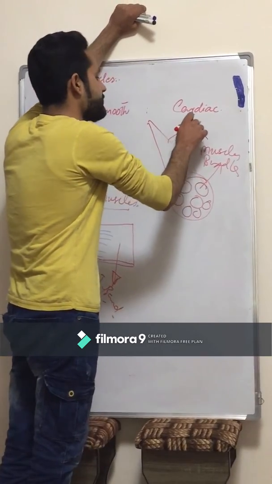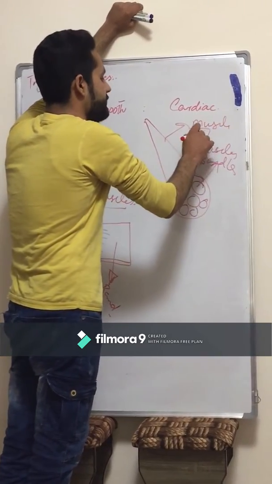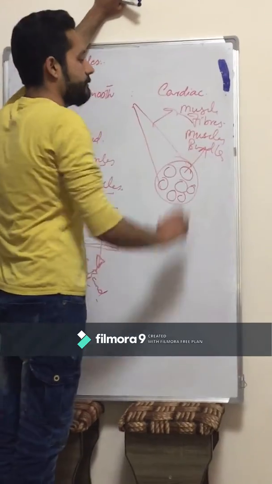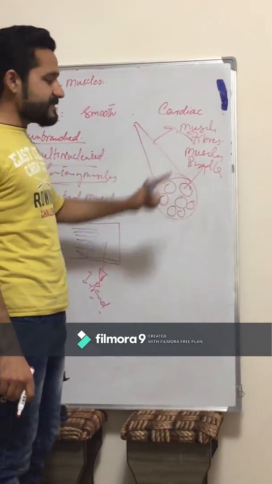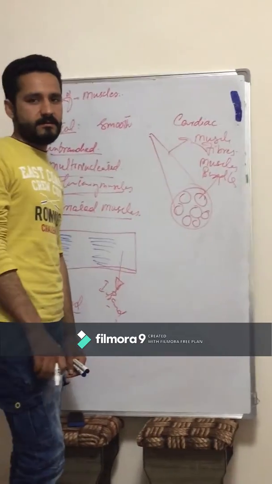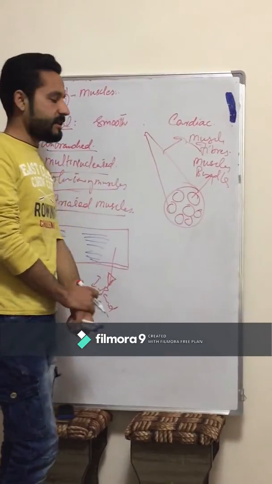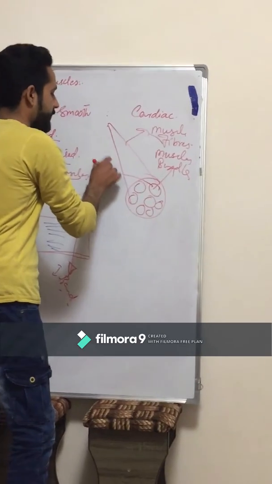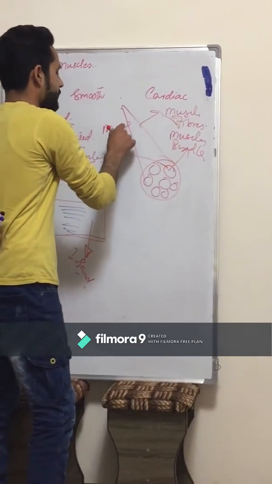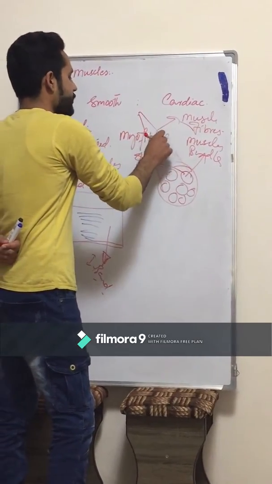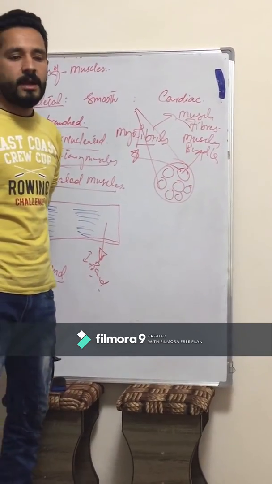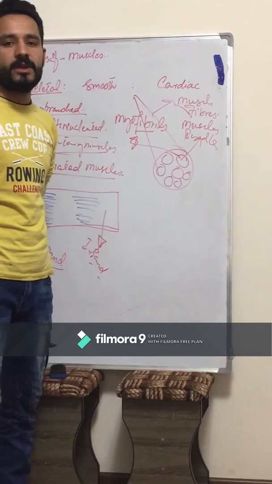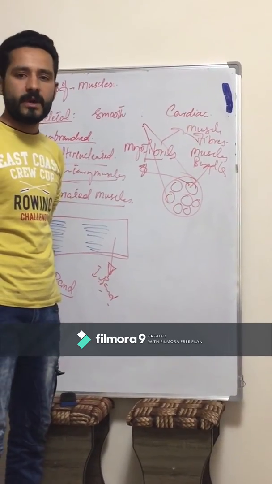This is called the muscle fiber, and this is called the muscle bundle. Inside the muscle bundle there are small muscles, and these are called myofibrils. You must know that myofibrils are composed of two types of protein, actin and myosin.